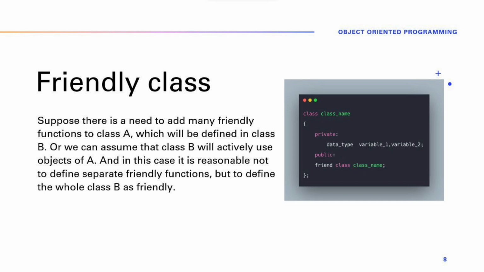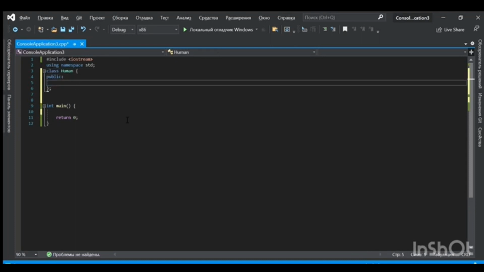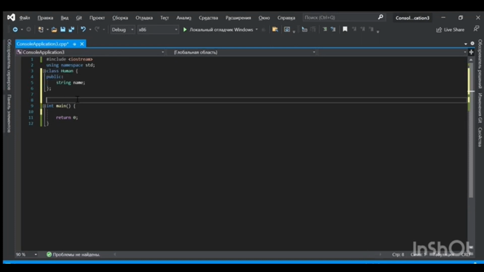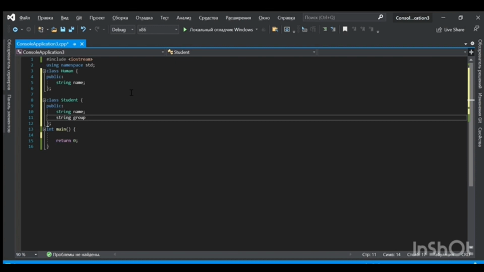Friendly class. Suppose there is a need to add many friendly functions to class A which will be defined in class B, or we can assume that class B will actively use objects of A. And in this case, it is reasonable not to define separate friendly functions but define the whole class B as friendly. For a simple realization, let's write out the classes human, student, and professor. All of our classes will have public fields in order to make code availability minimal and for easy understanding.